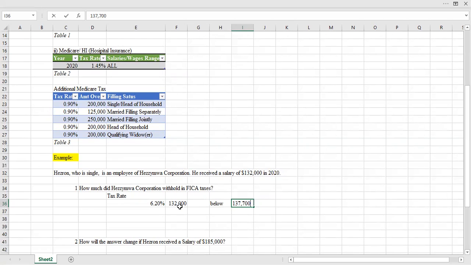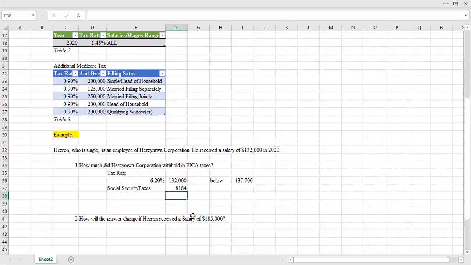So we are going to pay Social Security tax for the whole amount because it's below $137,700. The Social Security tax would be this percentage multiplied by this amount here. Then we will pay $8,184 in Social Security taxes.